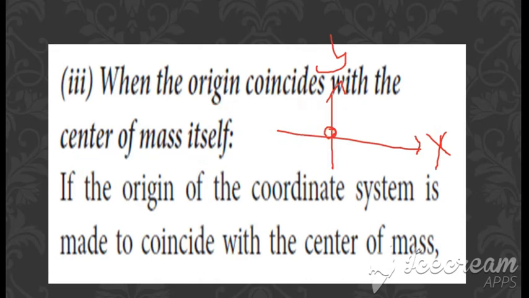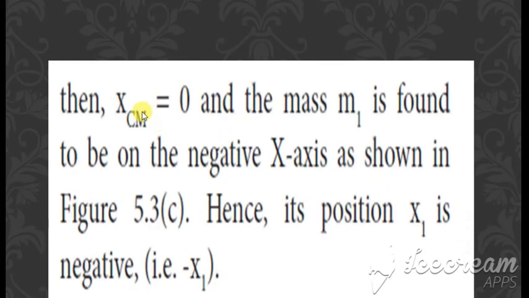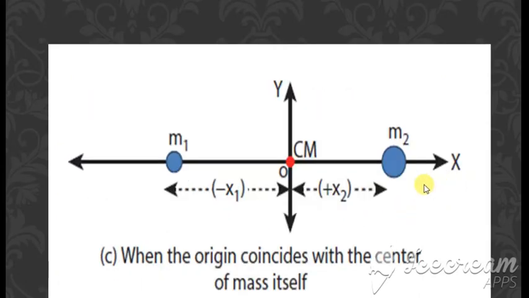Okay, so when the origin coincides with the center of mass, then x of cm is 0. சரியா, m1 இங்க நெகட்டிவ் ஆக்சிஸ்ல இருக்கு. அப்போ x1 க்கு பதிலா நெகட்டிவ் x1, so minus x1 வந்துரும். Okay, so this is the position. Here is m1 and here is m2. Here is the center of mass. So இது பாருங்க minus x1, இது plus x2.